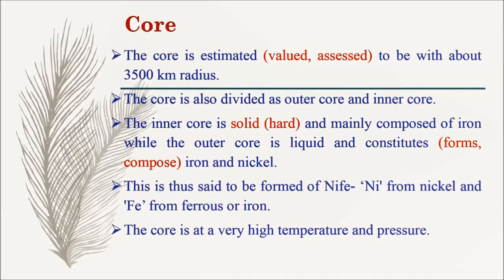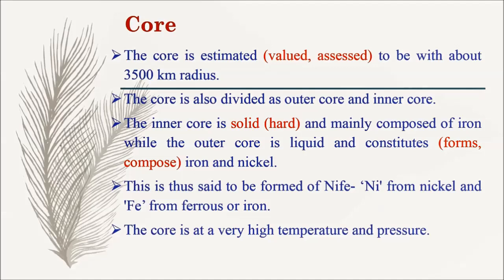The inner core is solid and mainly composed of iron, while the outer core is liquid and constitutes iron and nickel. This is thus said to be formed of Ni from nickel and Fe from ferrous or iron. The core is at a very high temperature and pressure.